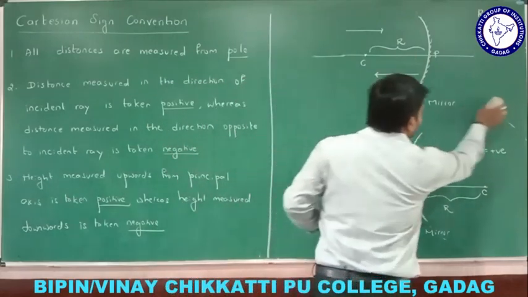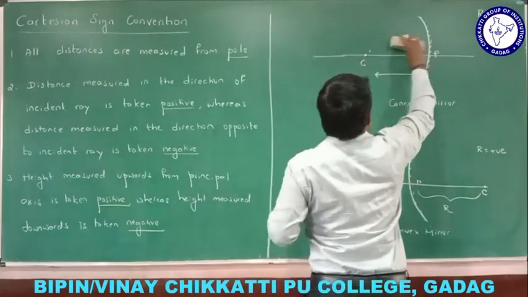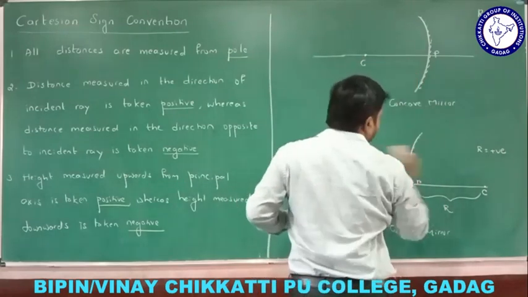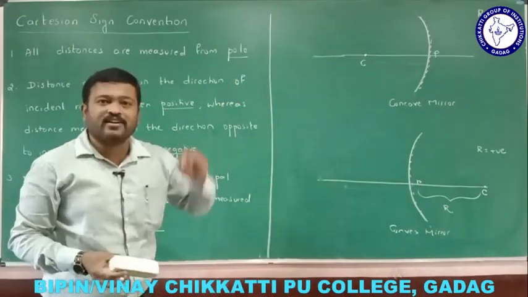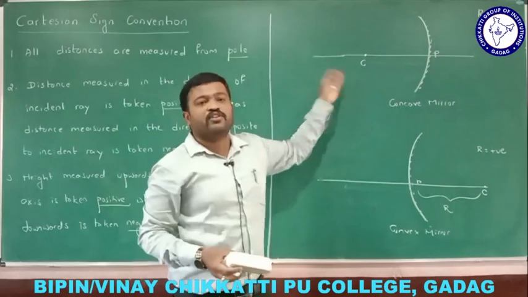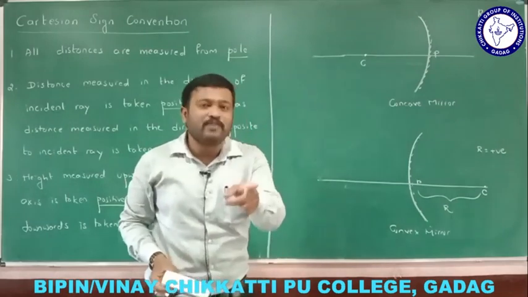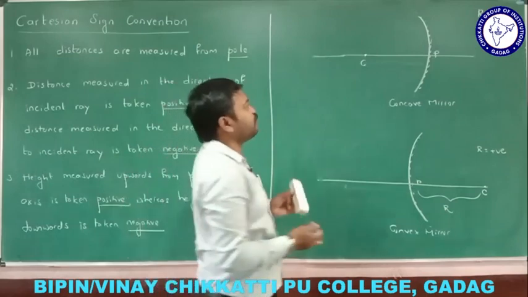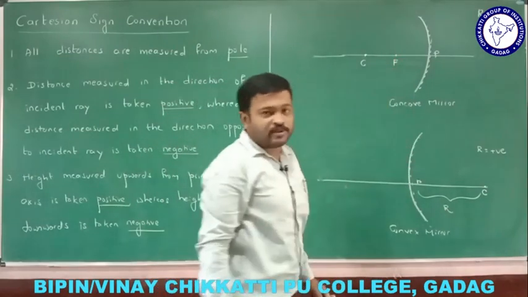Let me remove this again. Now, shall I ask you one question here? What is the sign convention for focal length? What is focal length? It is the distance between the principal focus and the pole. Where is the principal focus? It is in between this, right? We have studied this. This is the principal focus.